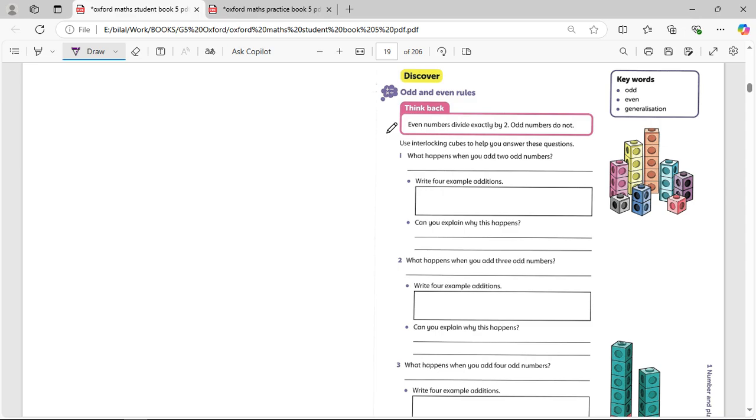So an odd number is a number which cannot be divided by 2, like 1. 1 is an odd number. 1 cannot be divided exactly by 2. It can be divided, but not exactly. If you divide 1 by 2, it gives you half. Half is not a whole number. So it is odd because it has a remainder. 2 divided by 2 is exactly 1, so 2 is an even number. 3 cannot be divided; if you divide it by 2, it gives you 1.5. So 3 is an odd number.